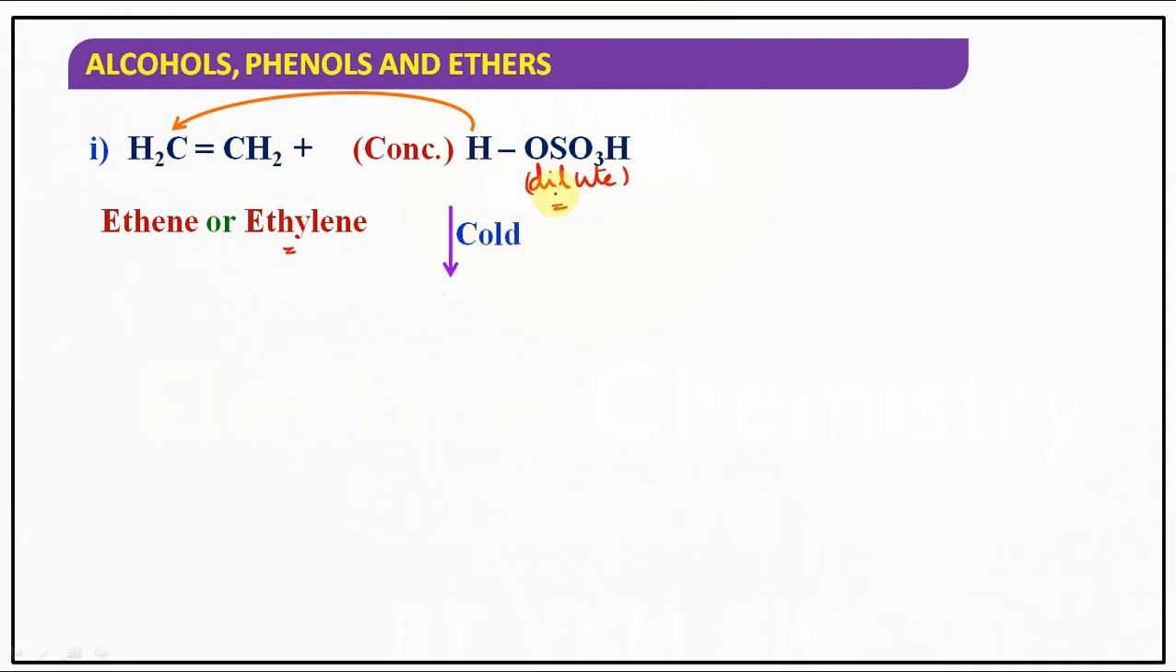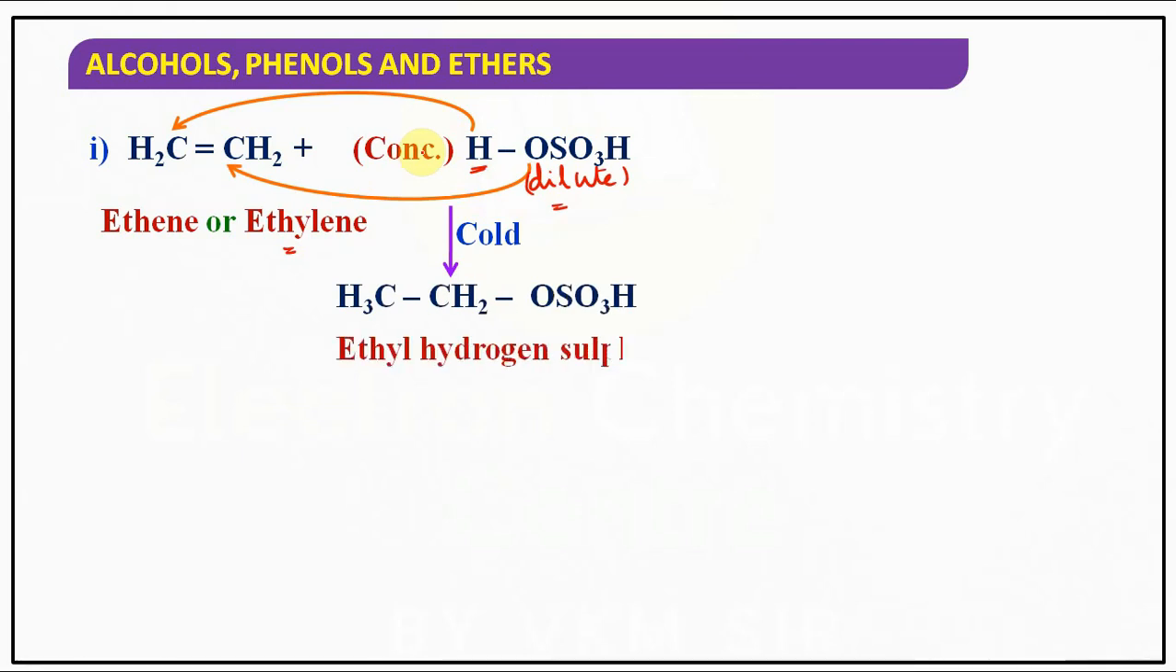Now as you know, H2SO4, which is an acid, can produce H+ ion. That H+ ion attacks, and the remaining OSO3H part is HSO4-, hydrogen sulfate. So H2SO4 dissociates into H+ and HSO4-. This HSO4- attacks here, and H+ attacks here. It gives ethyl hydrogen sulfate.